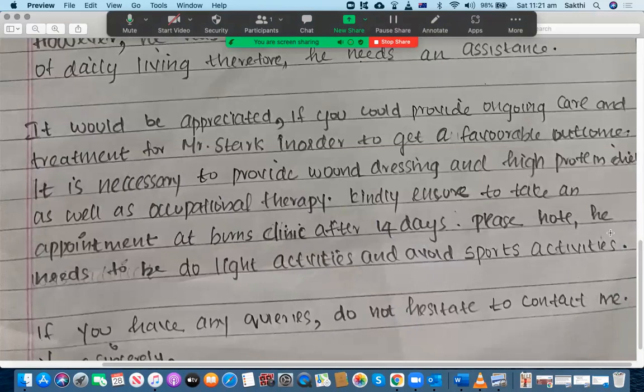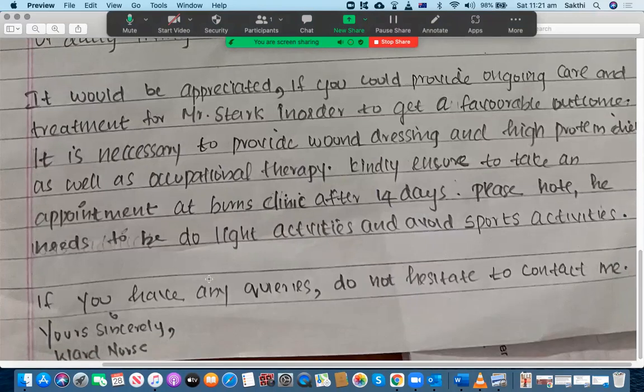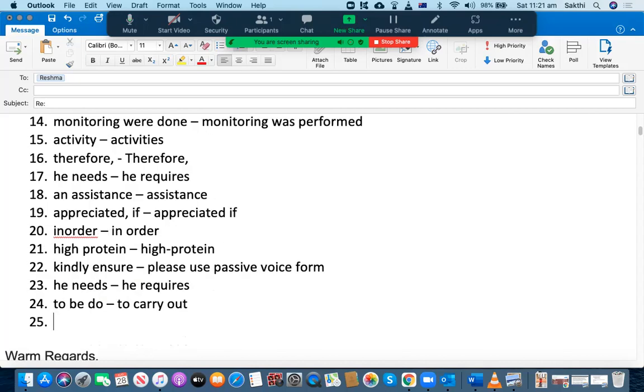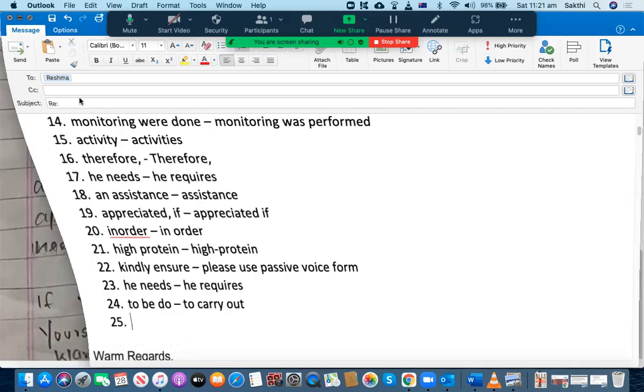Okay, Burns Clinic after 14 days. Please note he needs to be do light activities. My God, that's not good. Please note, comma, he needs to be do. Okay, he needs to. Again, he requires. All right, and then to be do. This is wrong. No, to do. That's it. Or to perform, or to carry out. You can use even carry out. That's more appropriate.